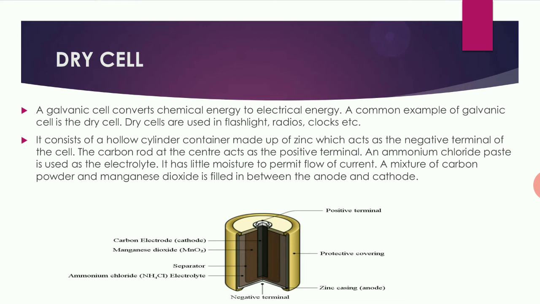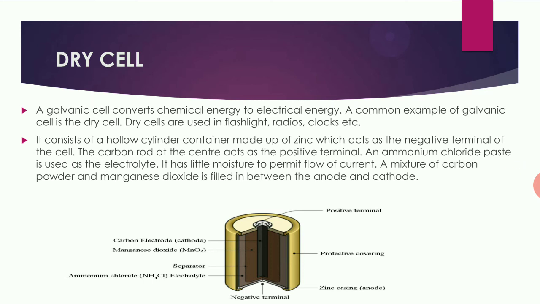So this diagram is given. You have to see the diagram. It consists of a hollow cylinder made up of zinc metal, which acts as the negative terminal of the cell. The carbon rod is at the center, which acts as the positive terminal.